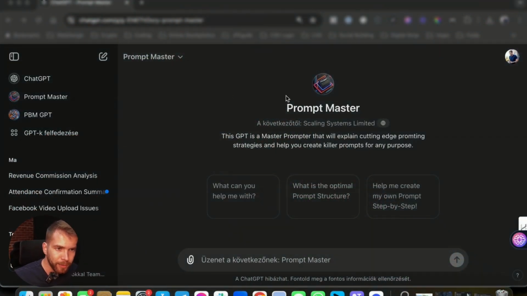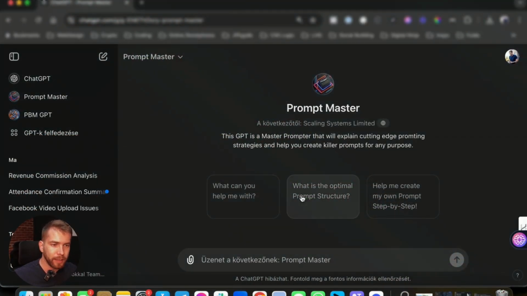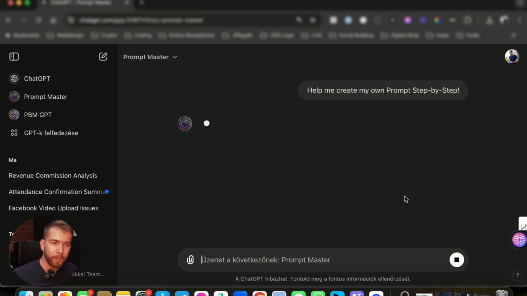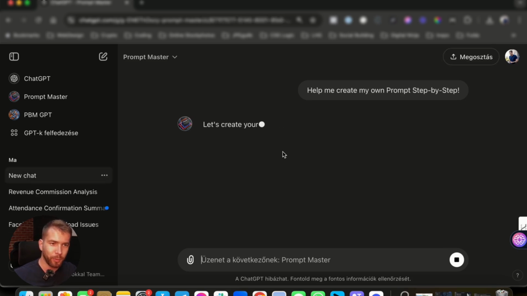So we do have this master prompter here. There are two buttons here which explain how this works and how the structure is built up. And then this button is "help me create my own prompt step by step." This is what you should click on. Let's see how this is going to work.